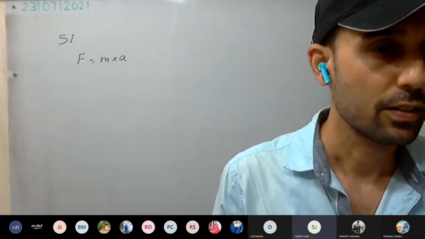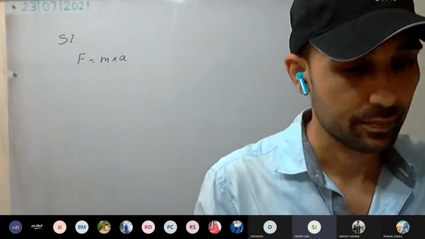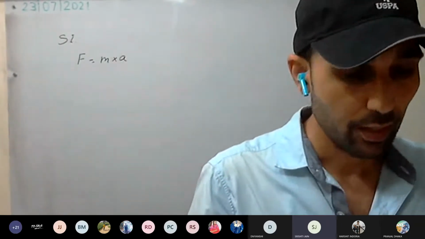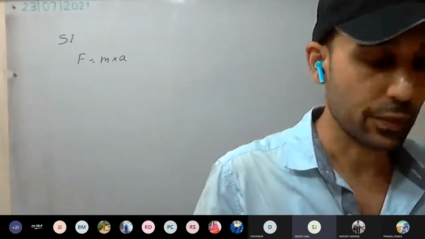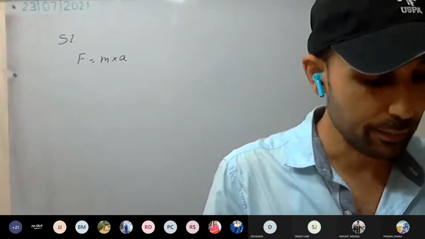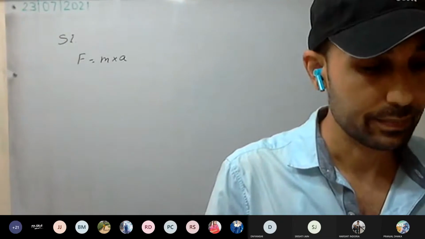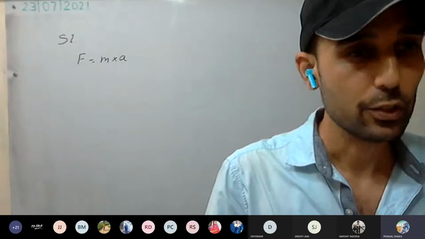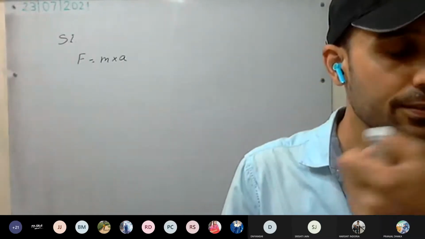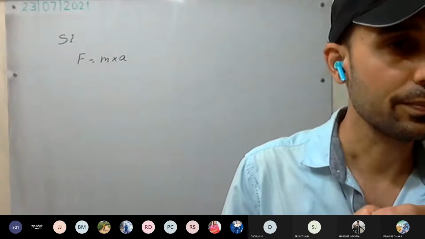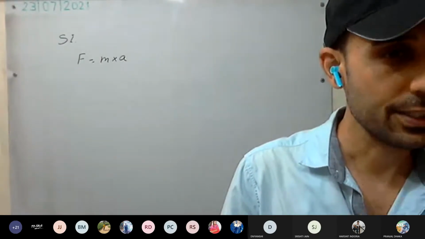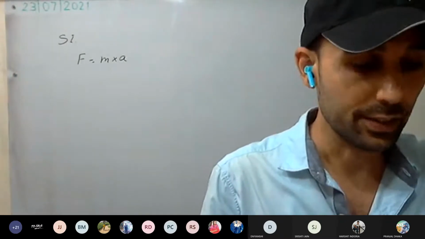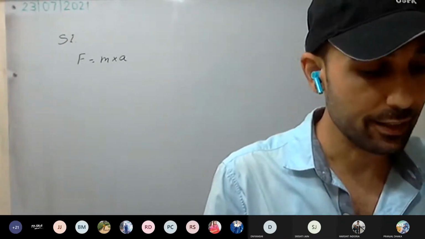In this first chapter, page number 7, there are some derived units of physical quantities. Do we have to learn all this? No, you don't have to learn them all. We haven't studied many of them, so don't learn them. They can be derived very easily. For example, density is mass upon volume. The unit of mass is kg and of volume is meter cube, so density is kg per meter cube. It is being derived from the fundamental units. Is this clear?